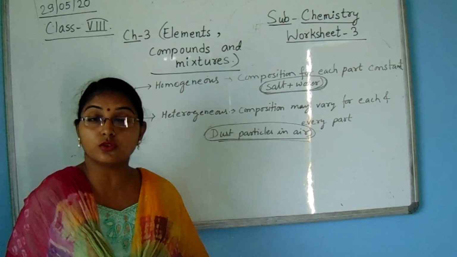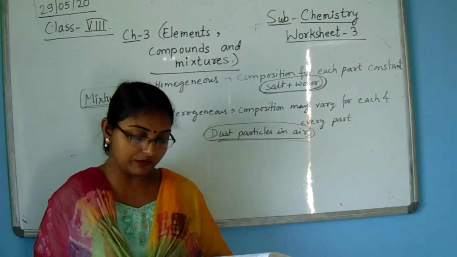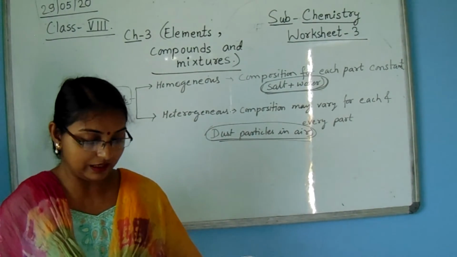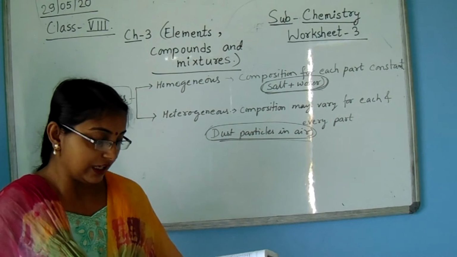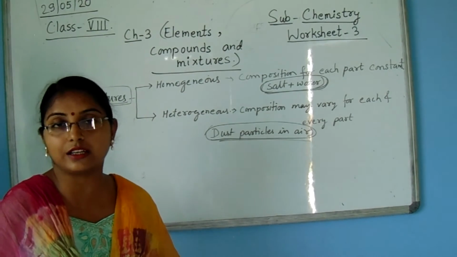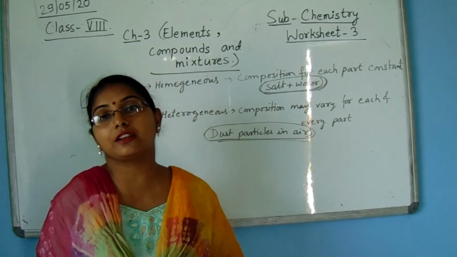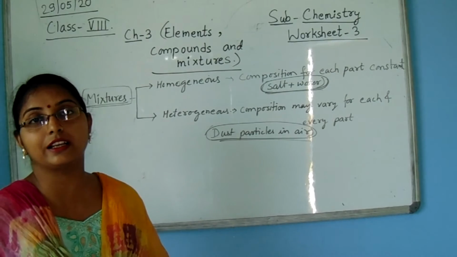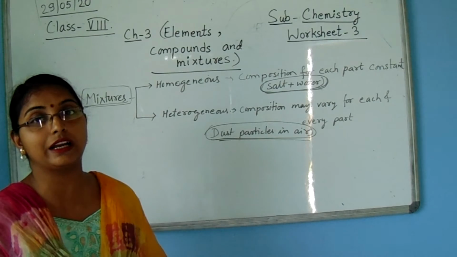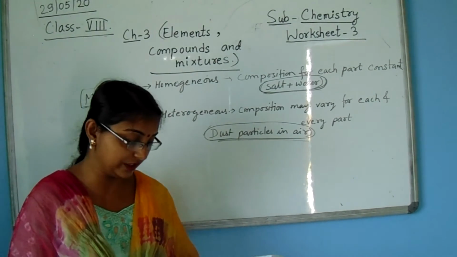Now, by the use of a separating funnel, we can separate a mixture of two immiscible liquids, and the principle is that immiscible liquids separate out in layers. Obviously, the immiscible layers can be differentiated as different layers, and they can be separated by pouring the mixture into the funnel.